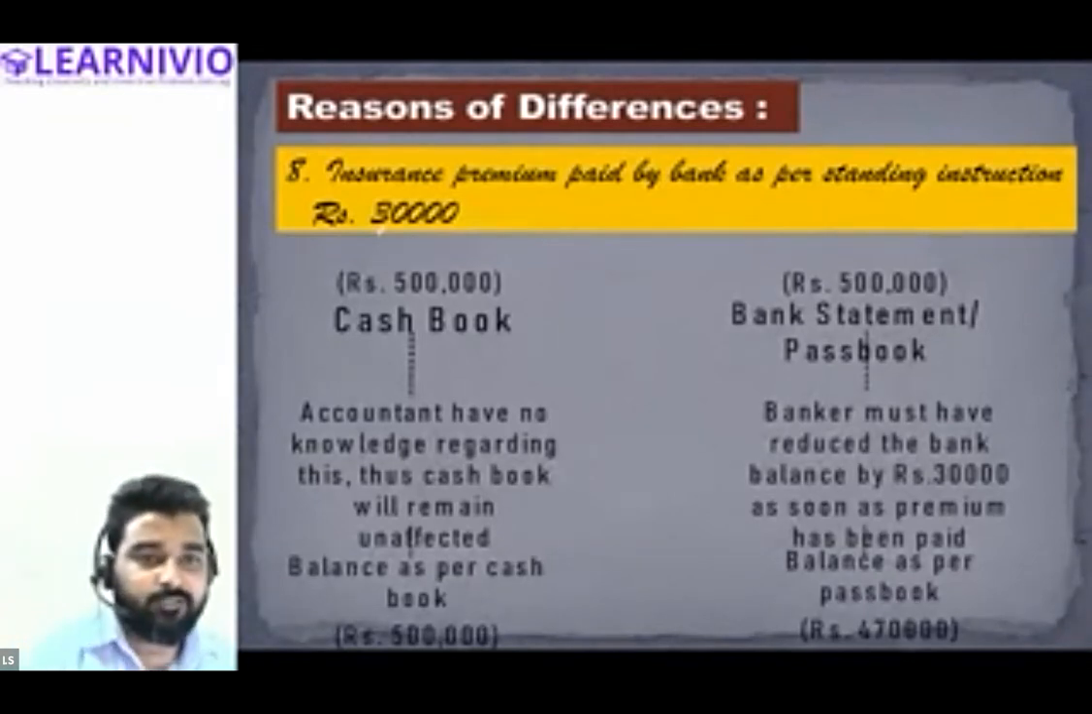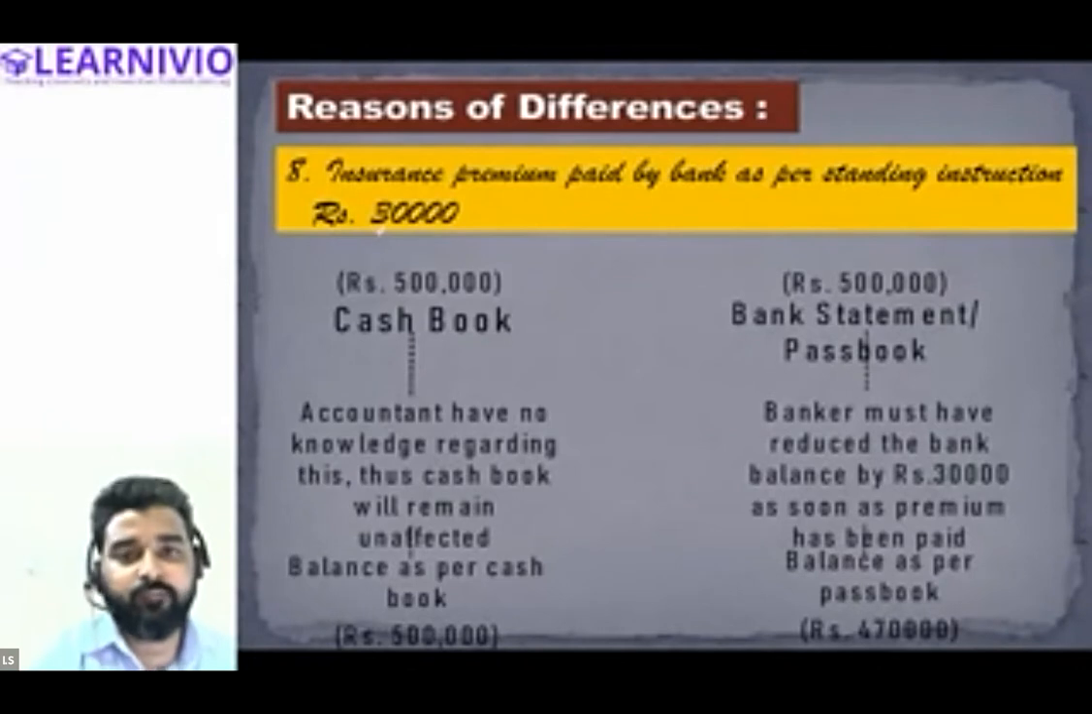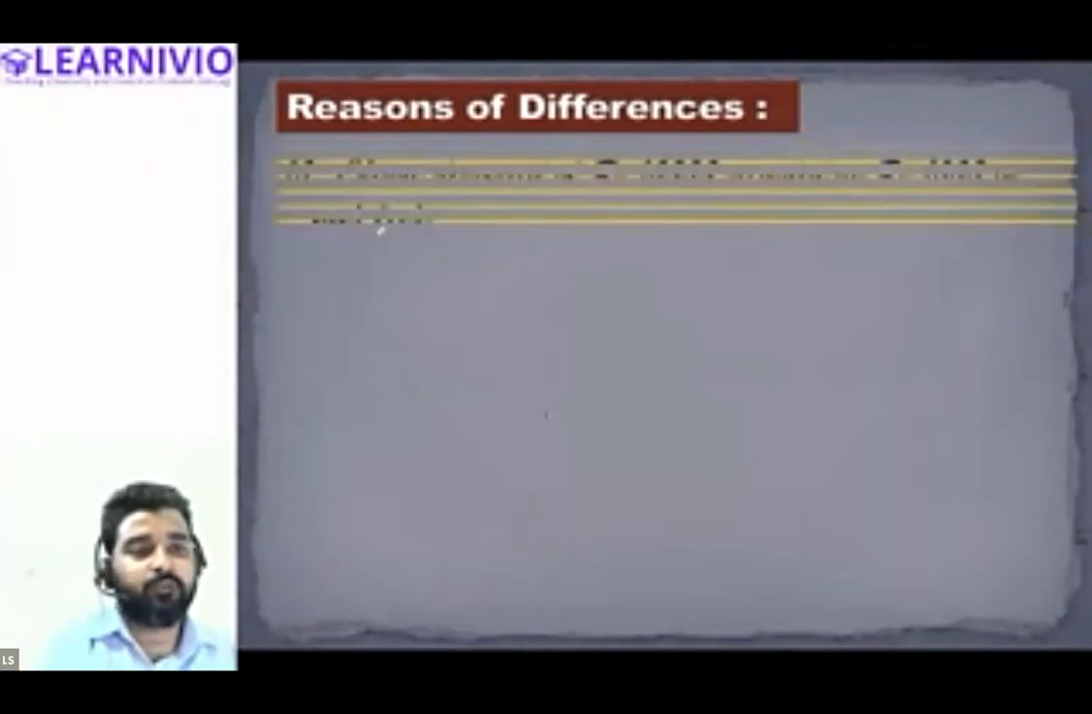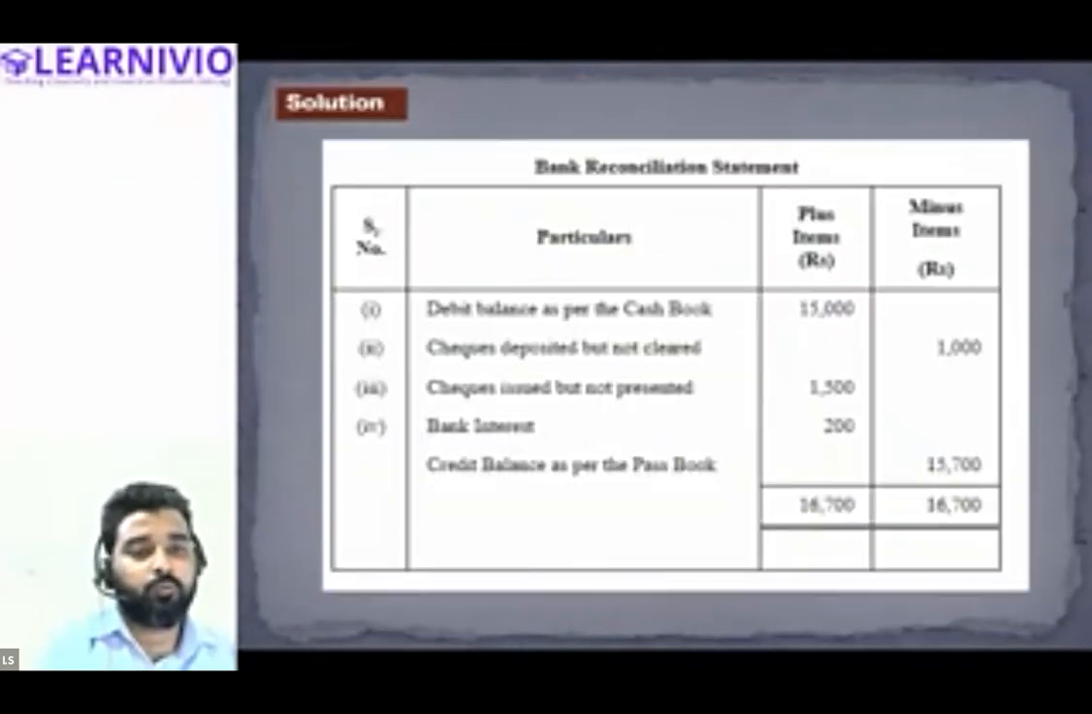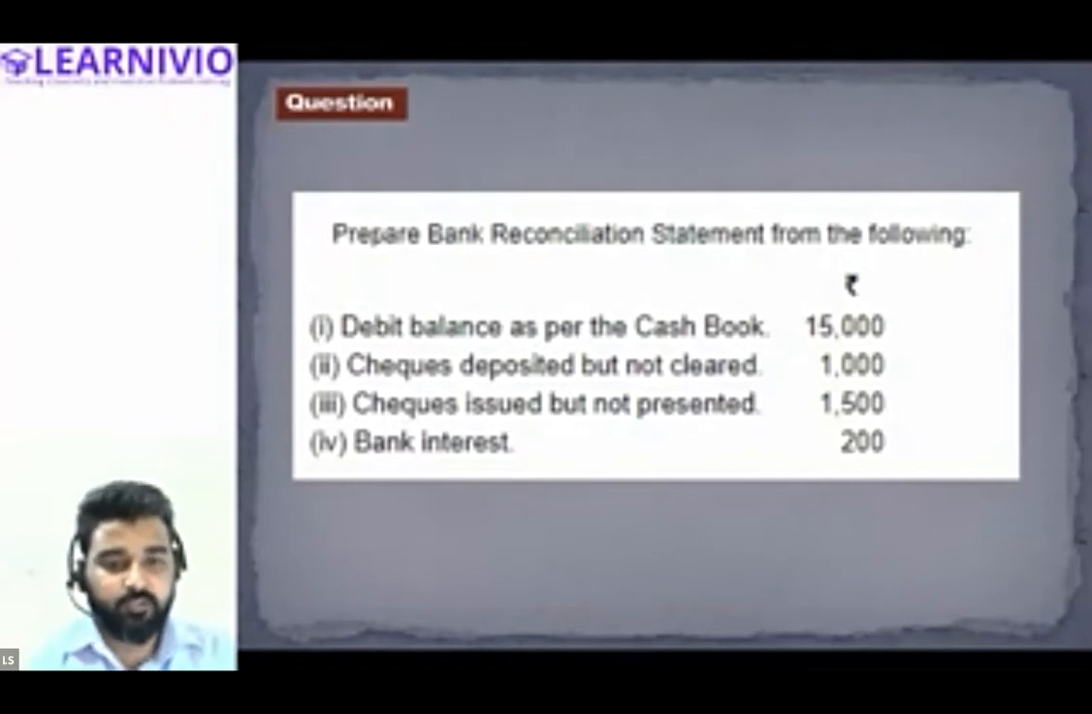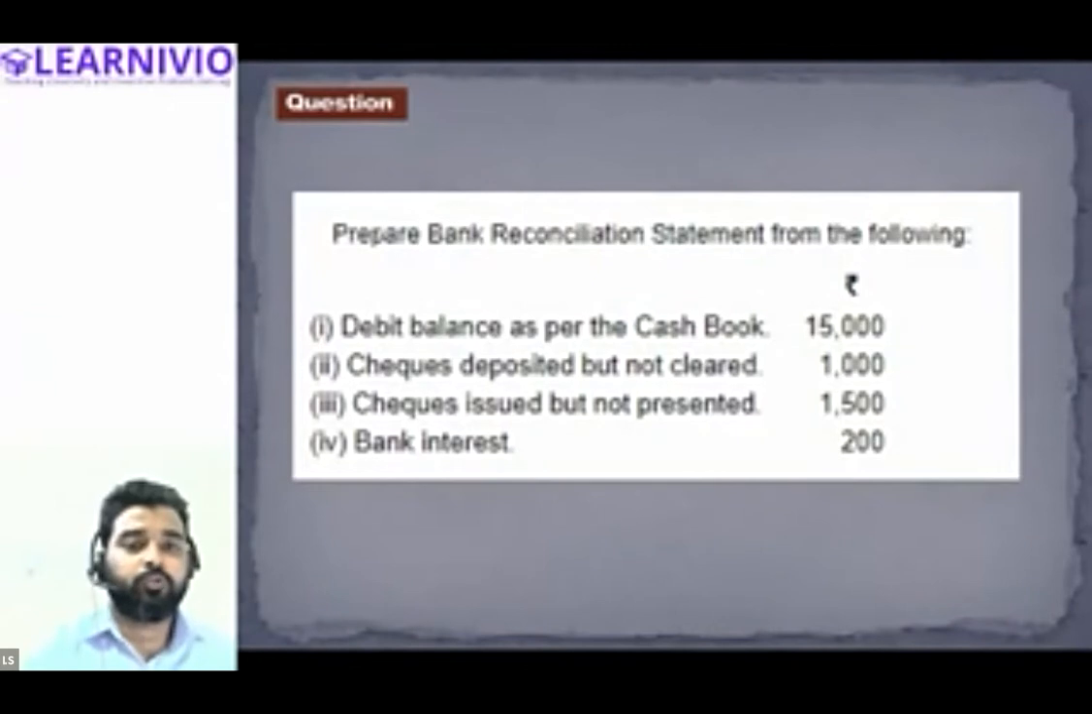All right. I think every one of you must have understood the various reasons for the difference arising. There can be other reasons as well. We have covered only 7. We will be covering a few more in the next slides, but I just wanted to do one question in this class. Then if the time allows, we will be doing a few more examples. So prepare the bank reconciliation statement from the following information.